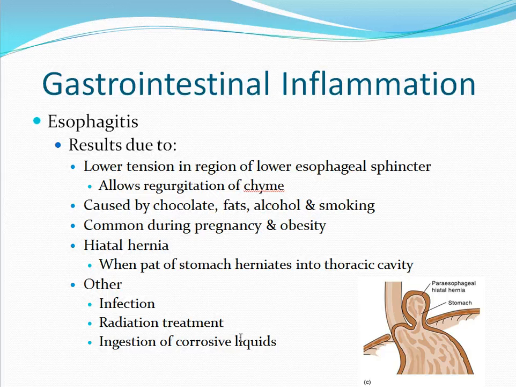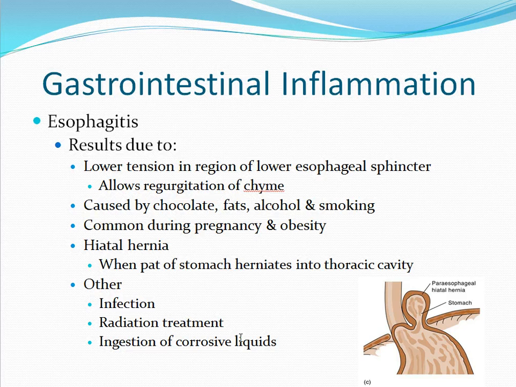Reflux esophagitis results due to lower tension in the region of the lower esophageal sphincter. This will allow regurgitation of the chyme, which is the acidic contents of the stomach, up into the esophagus. It can also be caused by the ingestion of chocolate, fats, alcohol, and also through smoking. Reflux esophagitis is also very common during pregnancy and in obesity states. This is due to the increased abdominal pressure that is experienced in both of these.